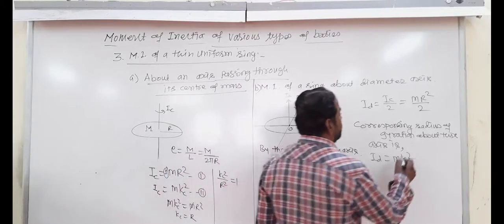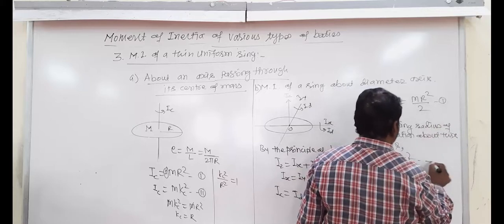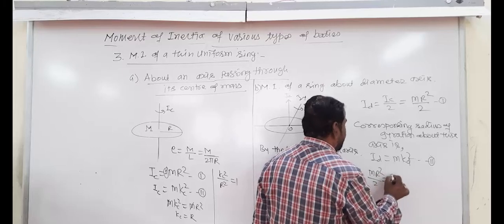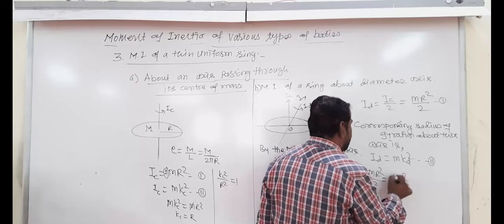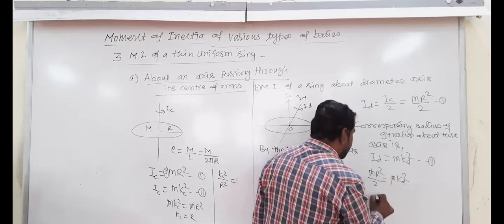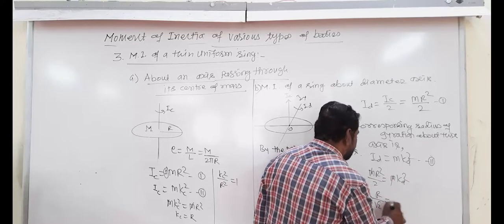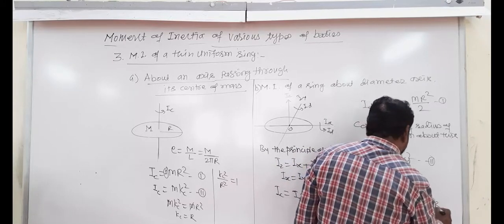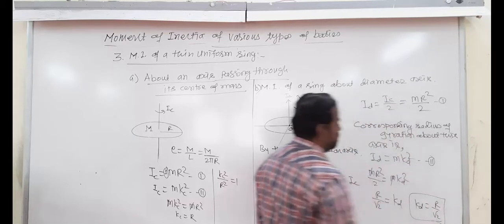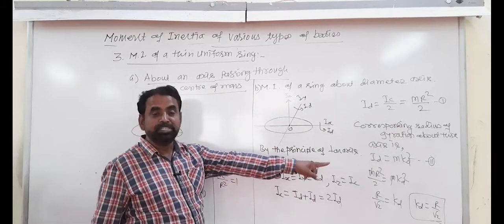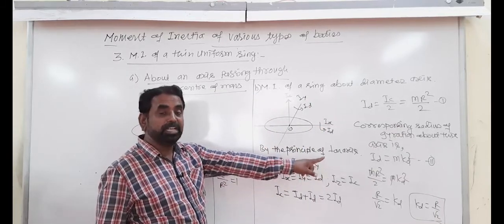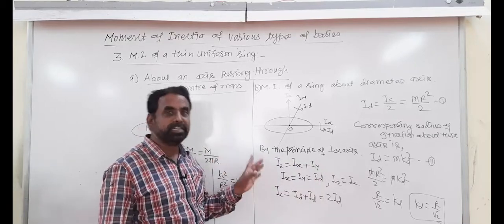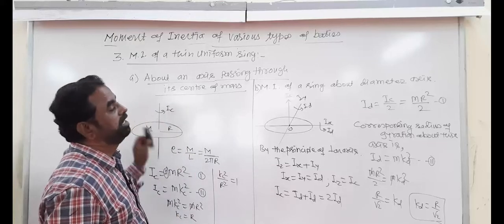And so therefore equate this equation first and this equation second. That is M R square by 2 is equal to M Kd square. Cancel. And taking square root on both the sides, Kd is equal to R divided by root 2. You must remember that formula. That formula is also asked in the numericals. Each and every point we discuss here with the numericals.